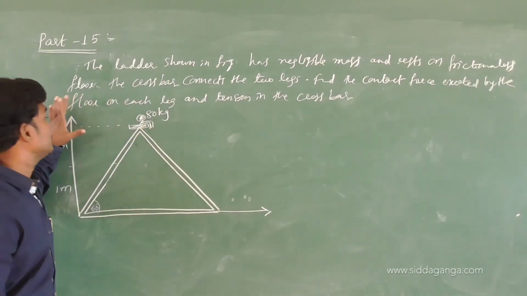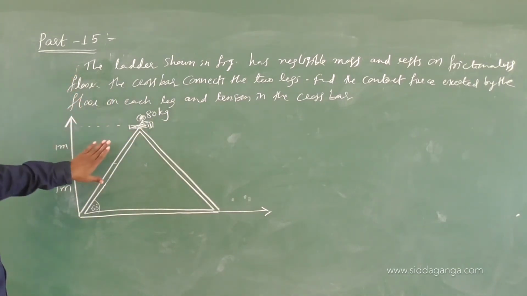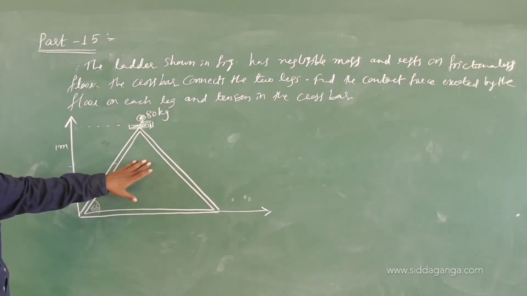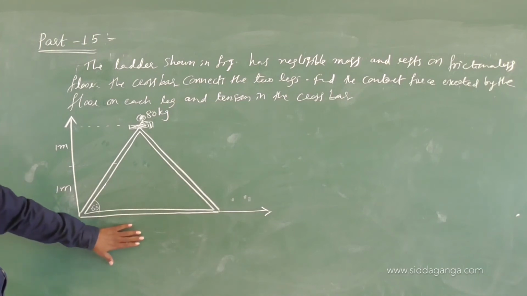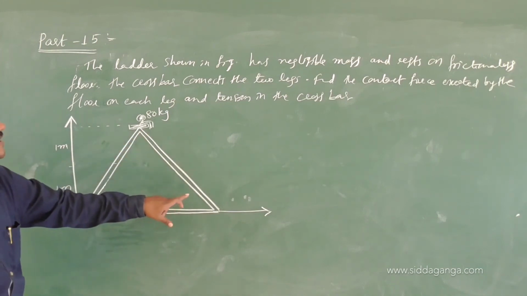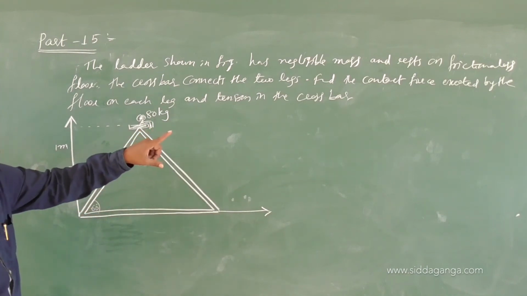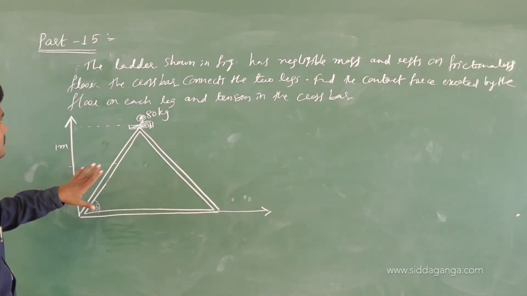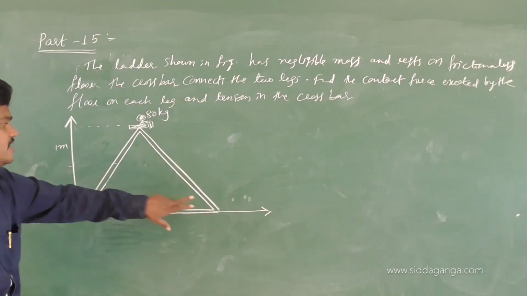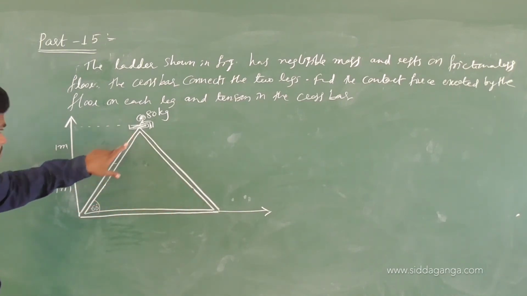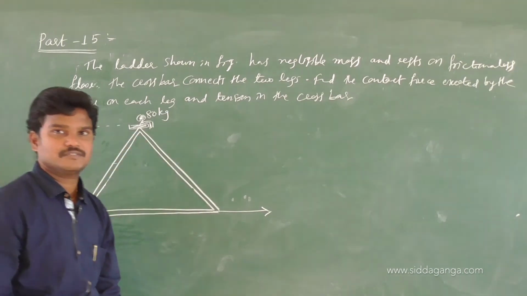Let me read the question in a shortcut way. The ladder shown in figure, so this is the diagram, has negligible mass and rests on frictionless floor. The crossbar connects the two legs. Find the contact force exerted by the floor on each leg, this leg, and tension in the crossbar. Some tension in the crossbar.